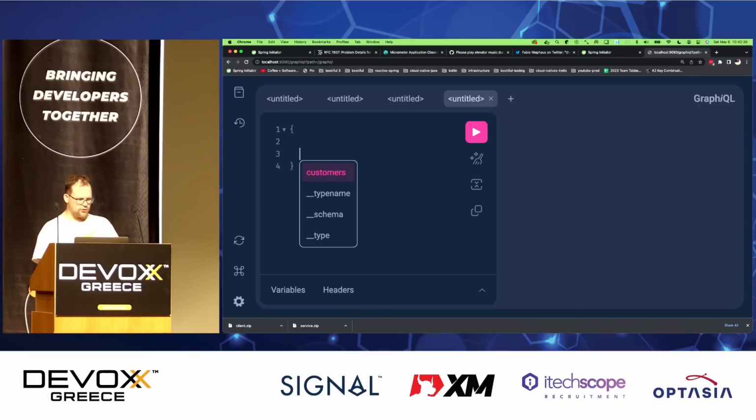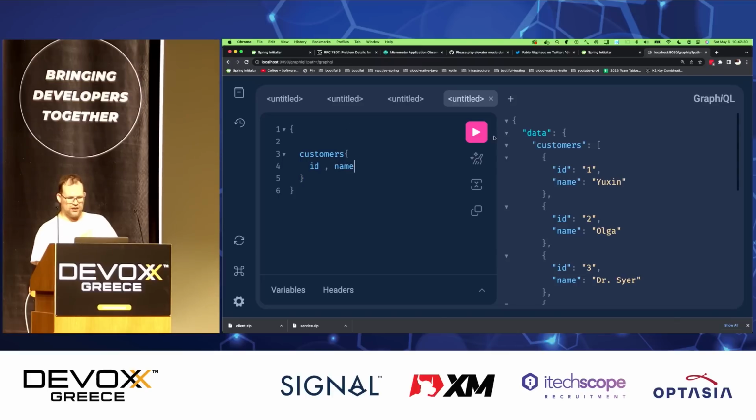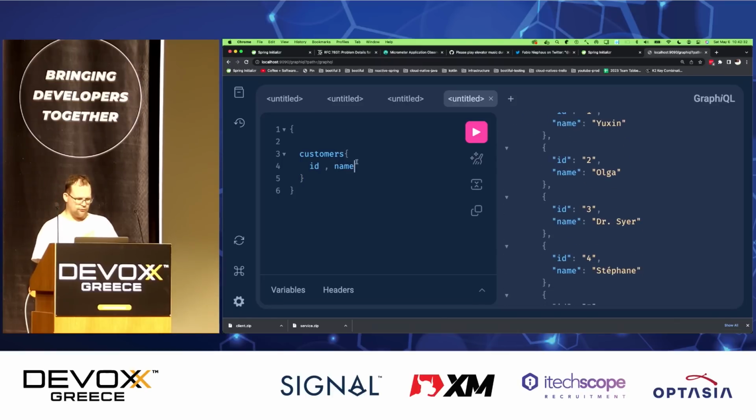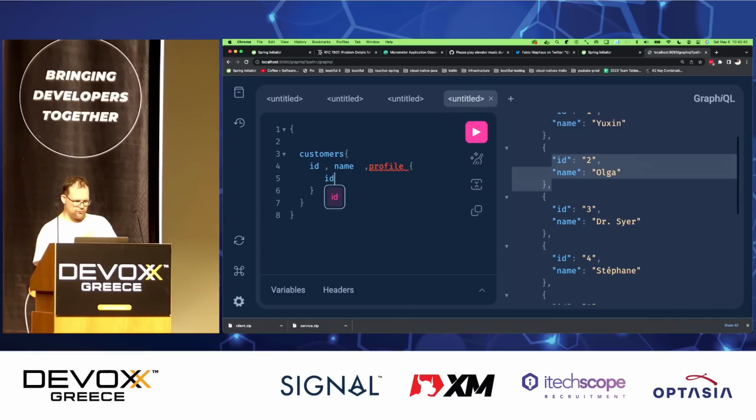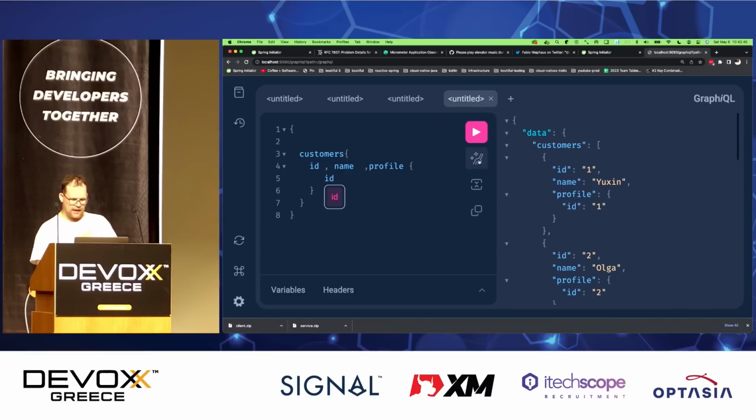And look at that, I get control space ability. All that work that we do to make HTTP and REST have schema, you just get for free with GraphQL, right? Now, notice that I'm getting the data back, but I'm not getting the profile data because I didn't ask for the profile data. Well, if I want it, look, I can't just leave it unspecified. I have to specify the subfield. But if I do that, I get back the data.